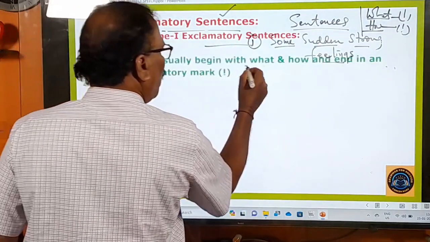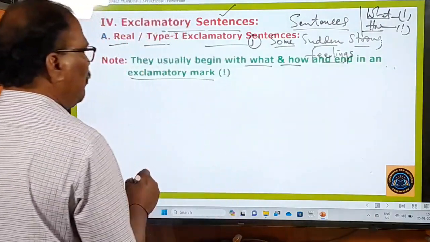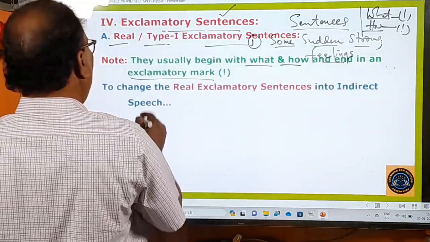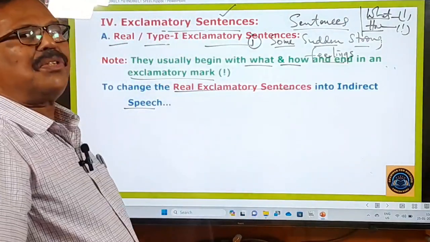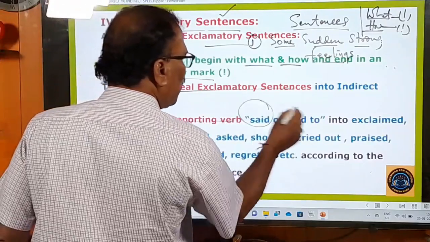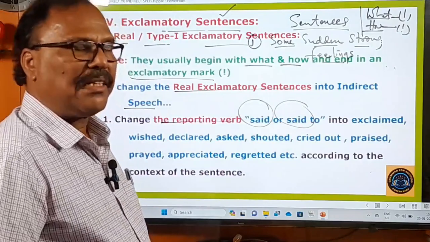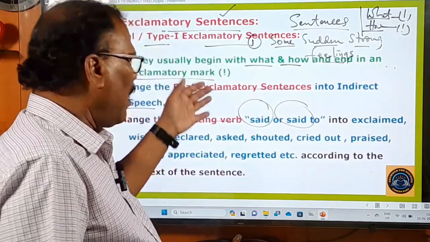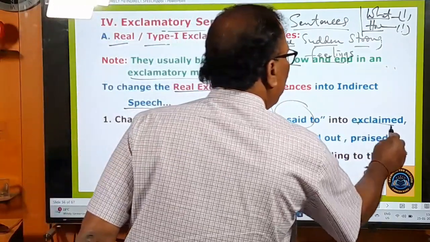They usually begin with what or how and end in an exclamatory mark. I have already told you this point. To change the real exclamatory sentences into indirect speech, what should we do? Number one, change the reporting verb said or said to. Right from the beginning, you have been learning that the reporting verb is always said or said to. Okay, and that said or said to should be changed into exclaimed.